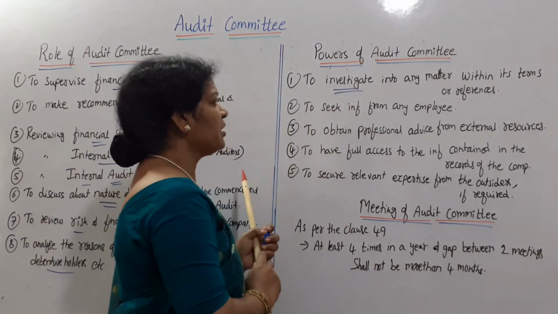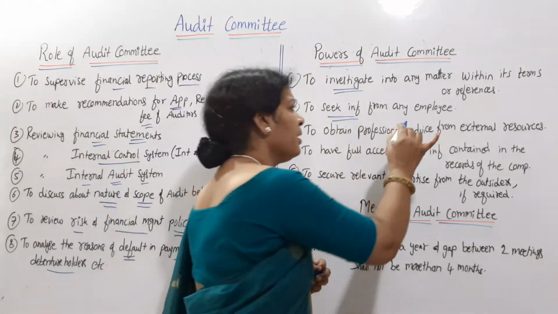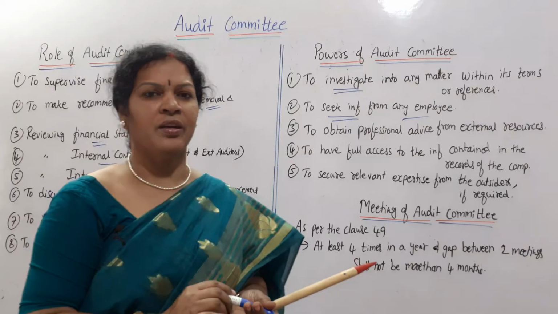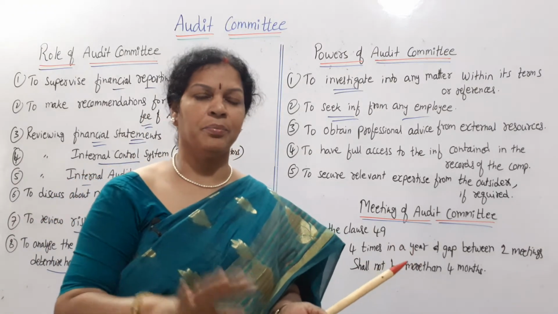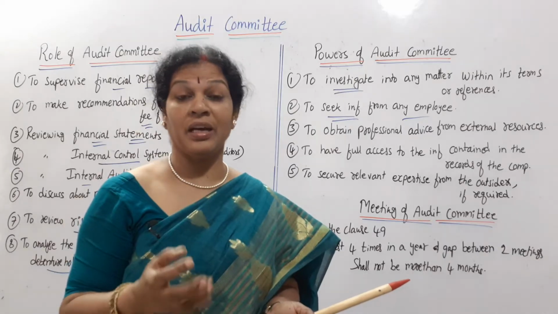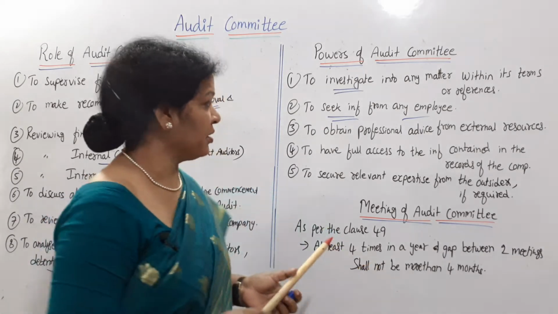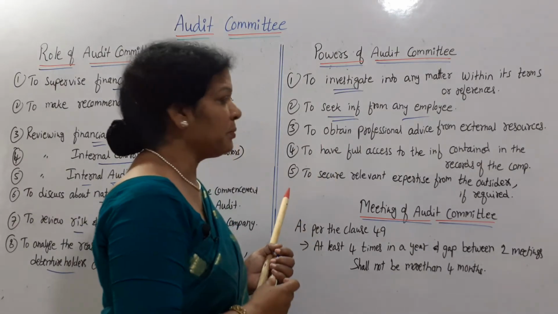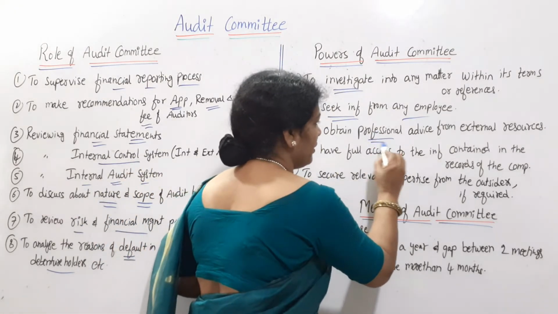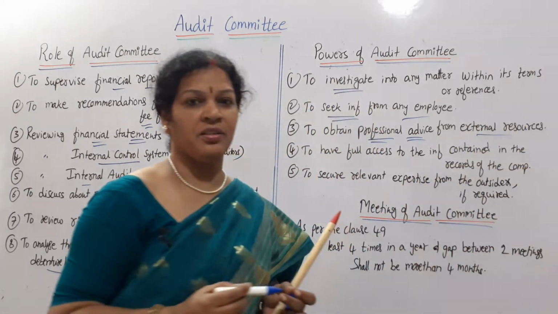In the same way, to seek information from any employee related to the auditing work, they can take the information. They have the right, they have the power to seek the information. In the same way, to obtain professional advice from external resources.